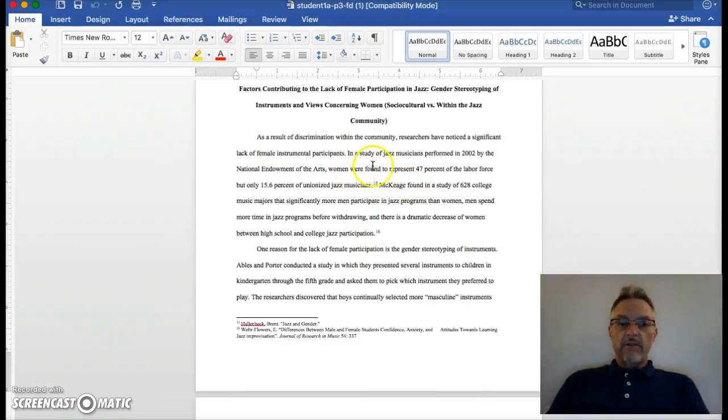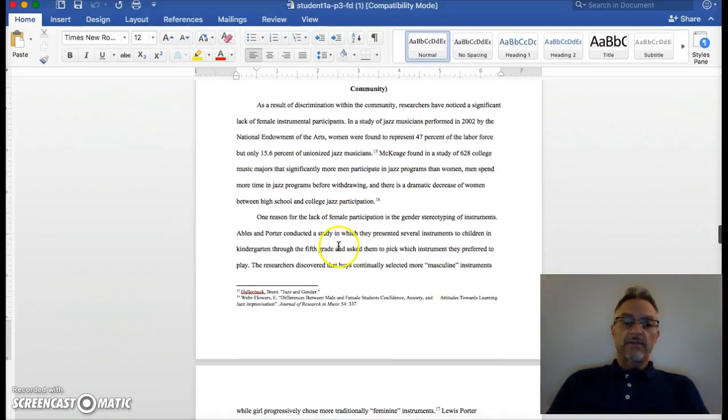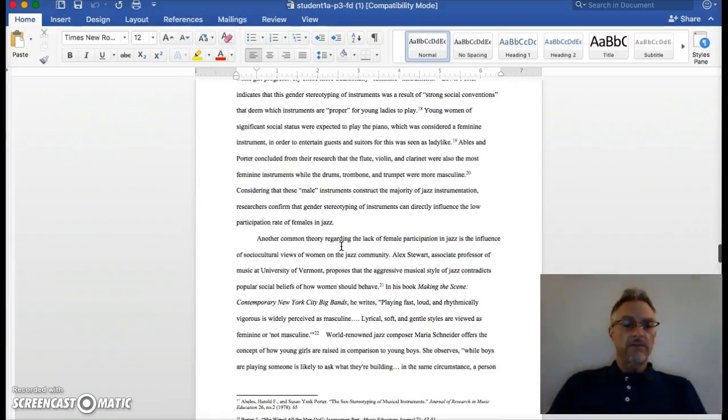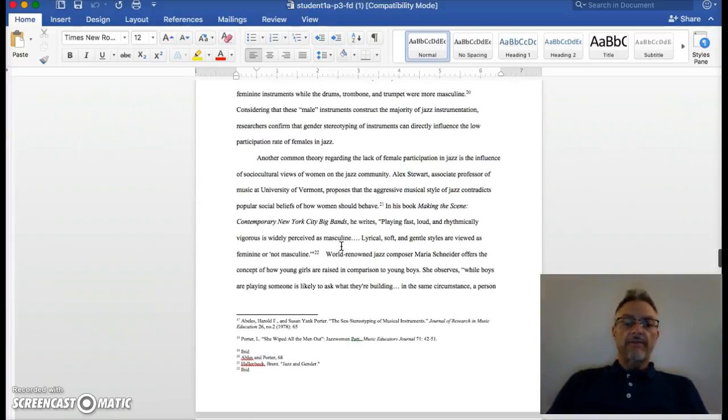"The National Endowment of the Arts found groups at 47%, 15%, 6% unionized. McKeach found at 628 college musicians, significantly more men participate in jazz participation. One reason for the lack..." So we're already starting to get this sense that there's a conversation taking place, and where the lacks are, or where the gaps are, how it's being talked about, as opposed to just a summary of somebody's research. This is a very good, strong conversation taking place.